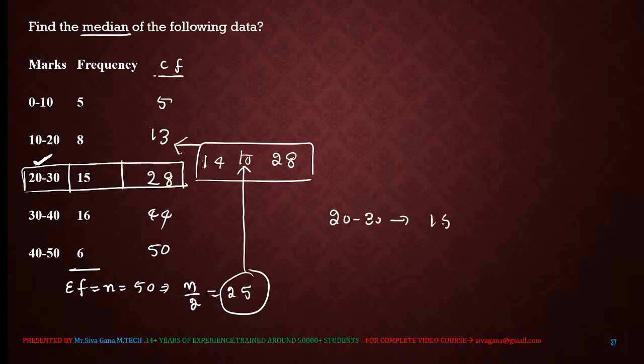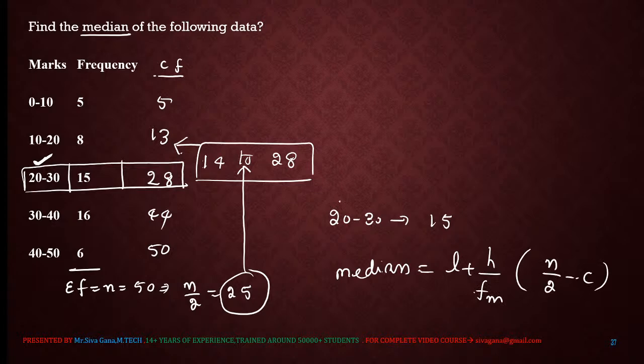Corresponding frequency is 15. Now median is L plus h by fm, the frequency of the modal class, into n by 2 minus c. I am substituting. L is the lower boundary. This is fm, the frequency of the modal class. N by 2 we already calculated as 25. C is the cumulative frequency just before the modal class.